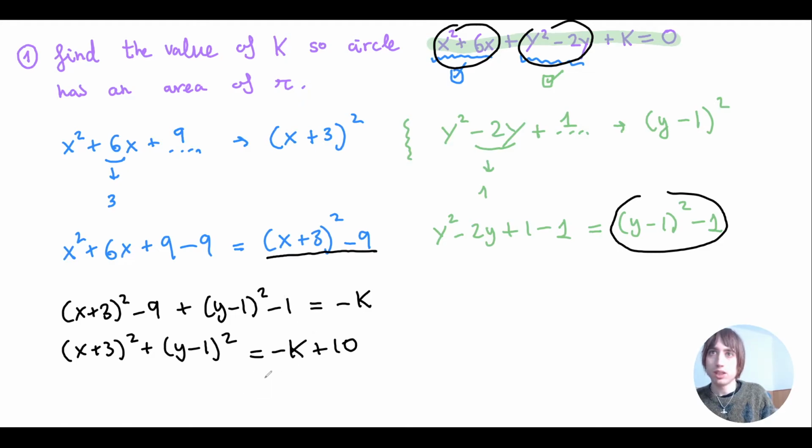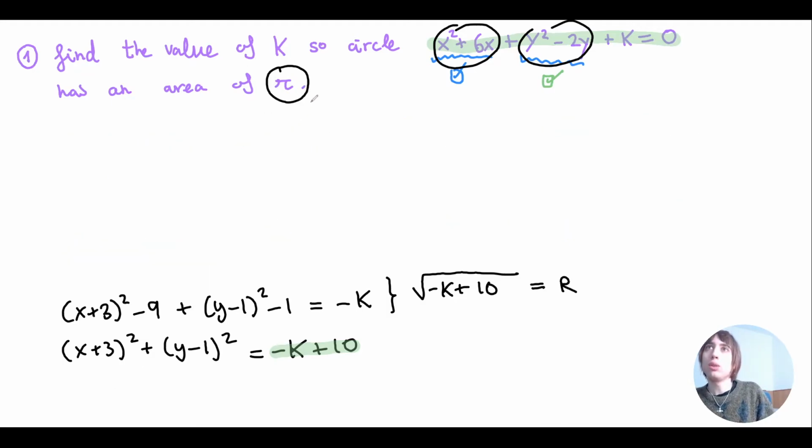Alright, so the radius of my circle is this number square root, right? So the square root of minus k plus 10 is the radius of my circle.